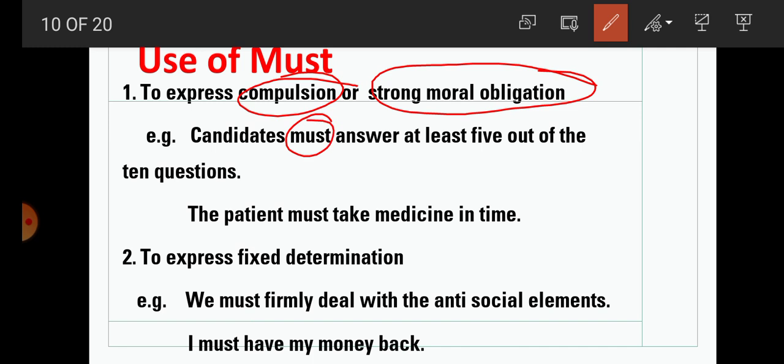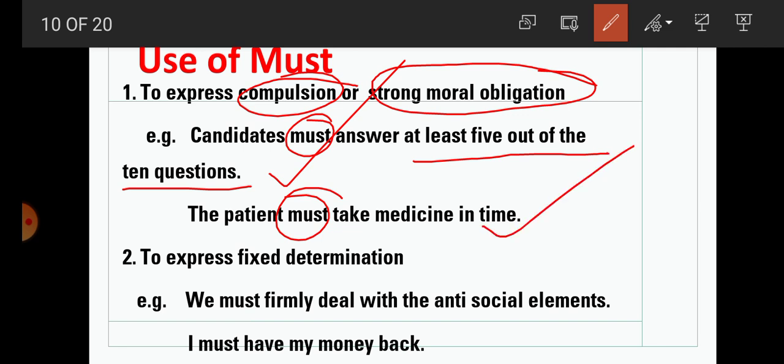must answer at least 5 out of the 10 questions. Otherwise, they will not get marks. So here there is compulsion. The patient must take medicine in time. So here there is compulsion. Otherwise, they will not recover. So here, students, both the sentences indicate compulsion.